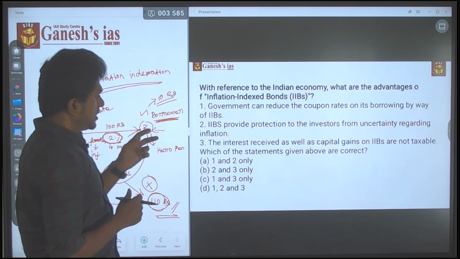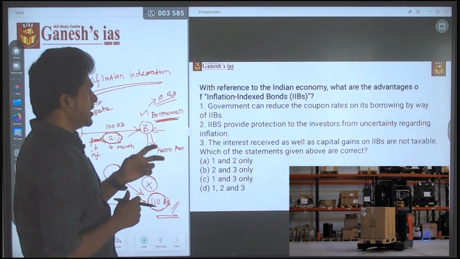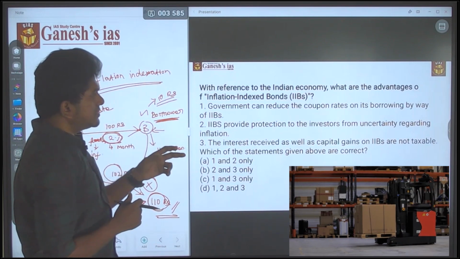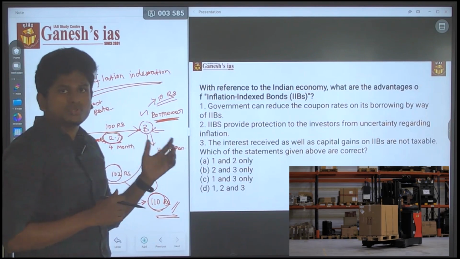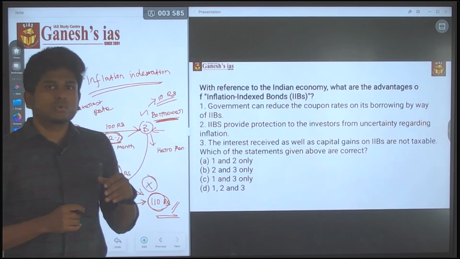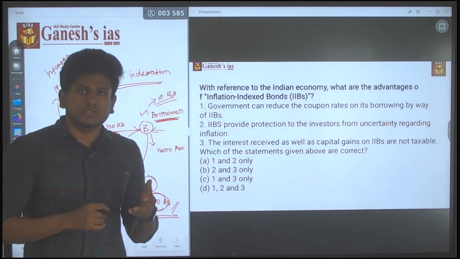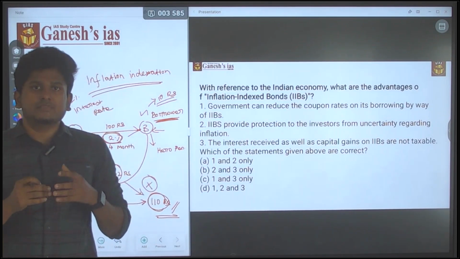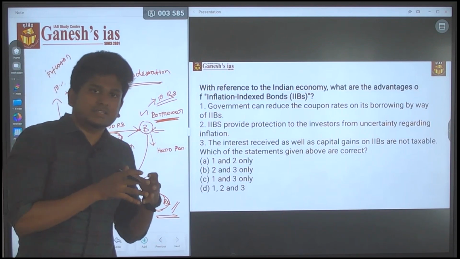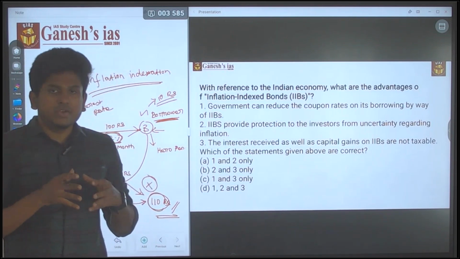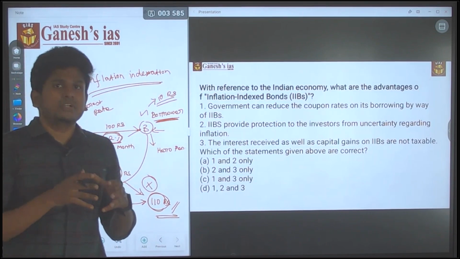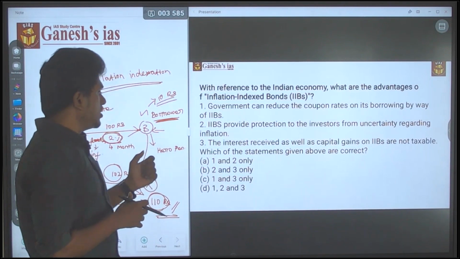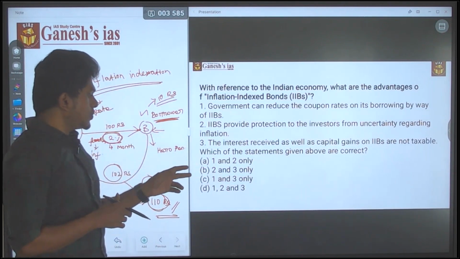First, consider the second statement. IIBs provide protection to the investors from uncertainty regarding the inflation. Yes, it's true, because whoever lends the money is called an investor. They will be protected from the inflation, because the interest rate contains the inflation indexation. So they won't lose any money after inflation in the market. So the second statement is correct, and by that you can eliminate option C.